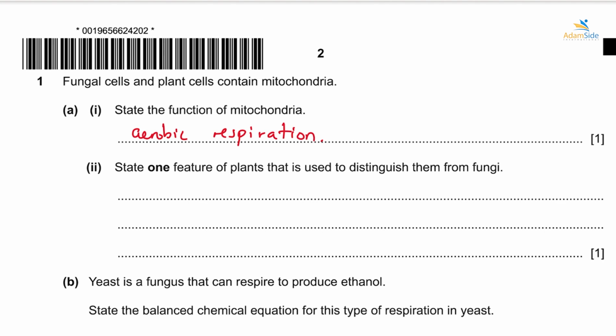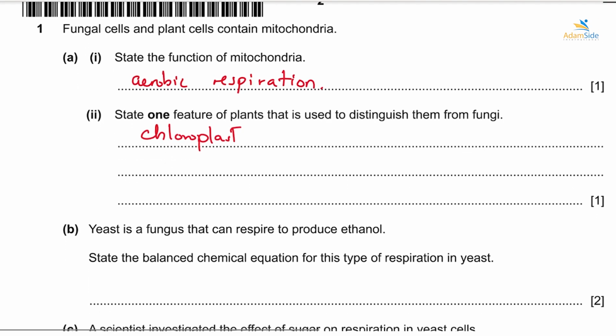The fungus does not photosynthesize, so it means they do not have what? Chloroplasts. So one feature in plants that can distinguish them from fungi is what? Chloroplasts. It is the chloroplasts which contain chlorophyll and enable the process of what? Of photosynthesis. But in fungi we do not have chloroplasts and they do not photosynthesize. Alright, so we move further.